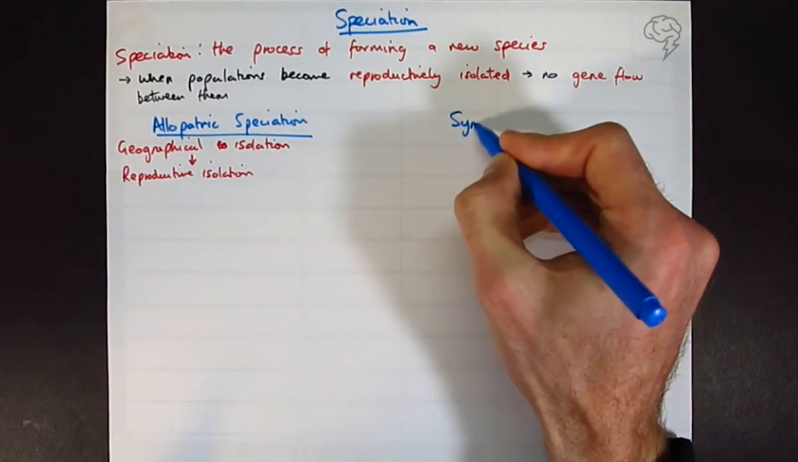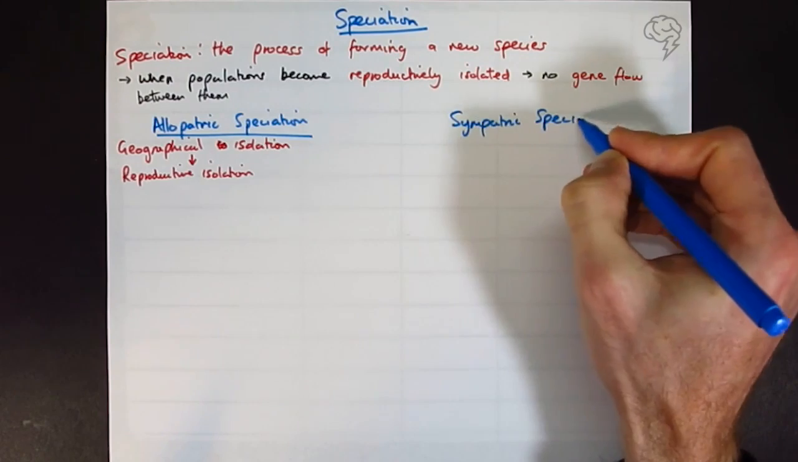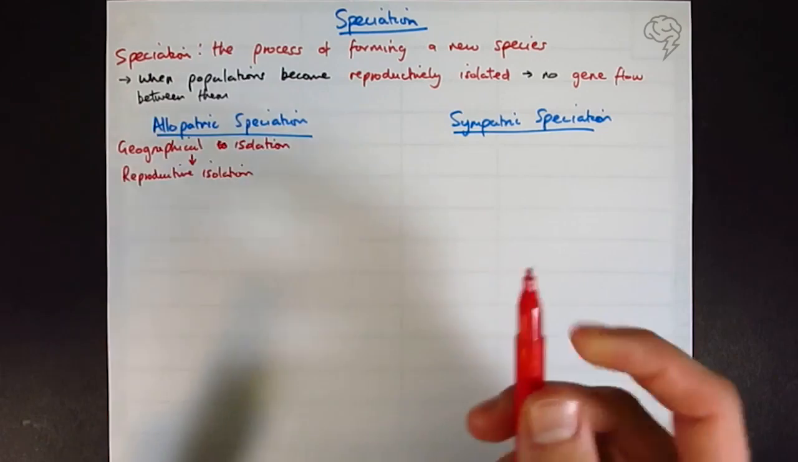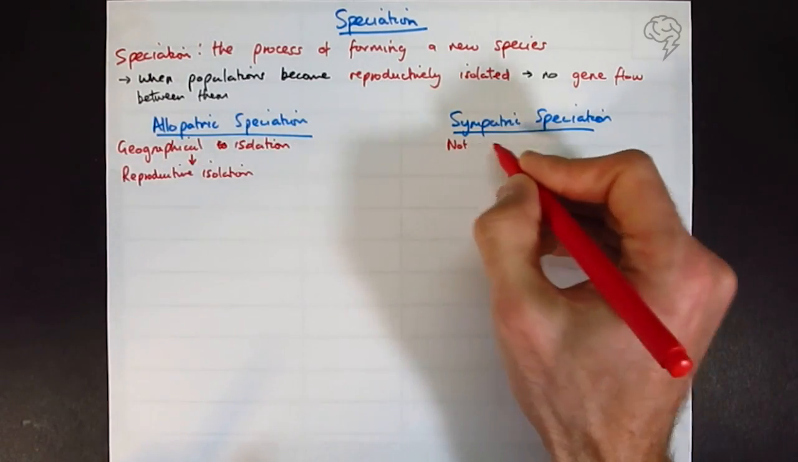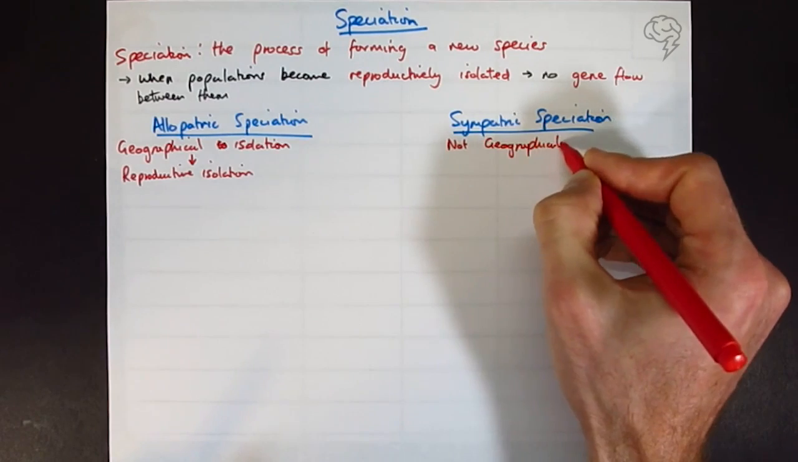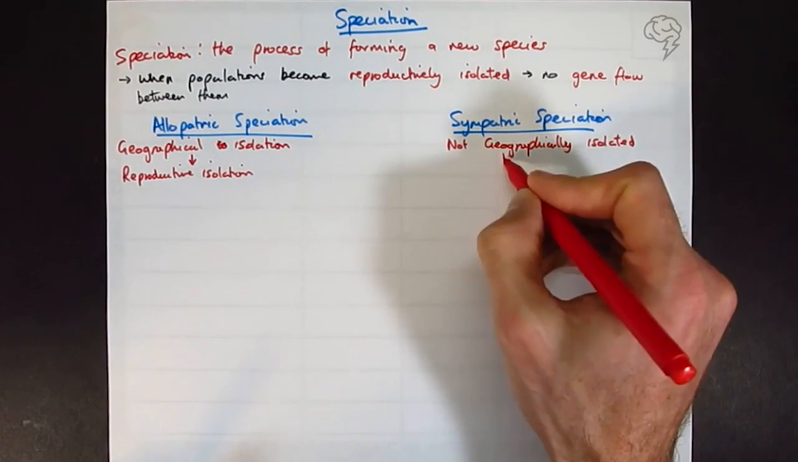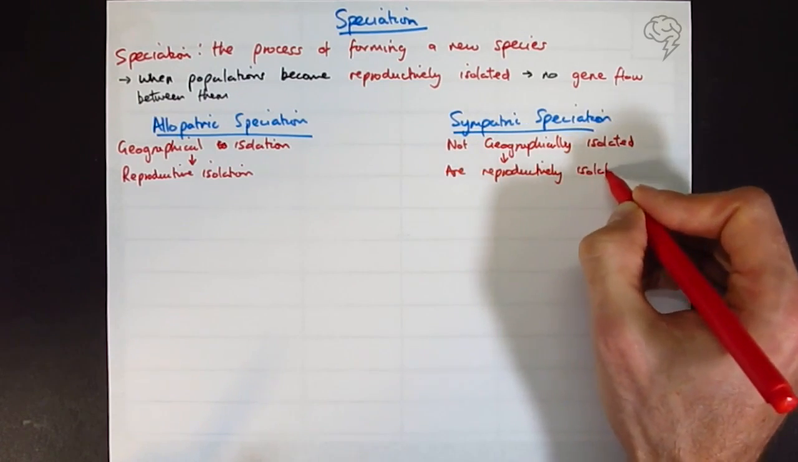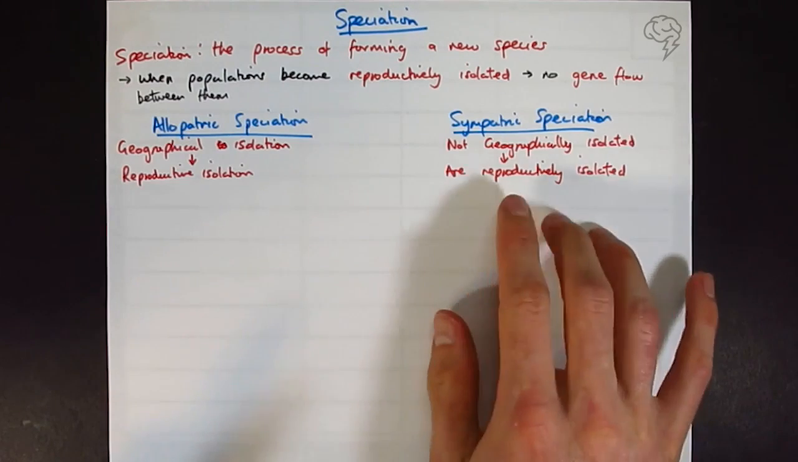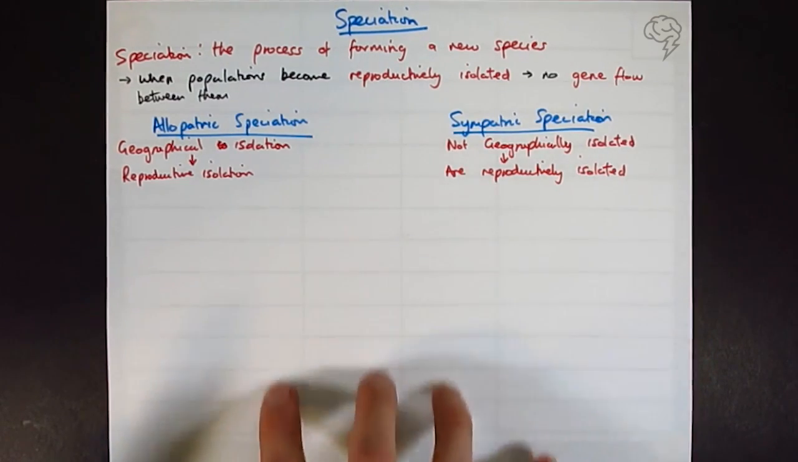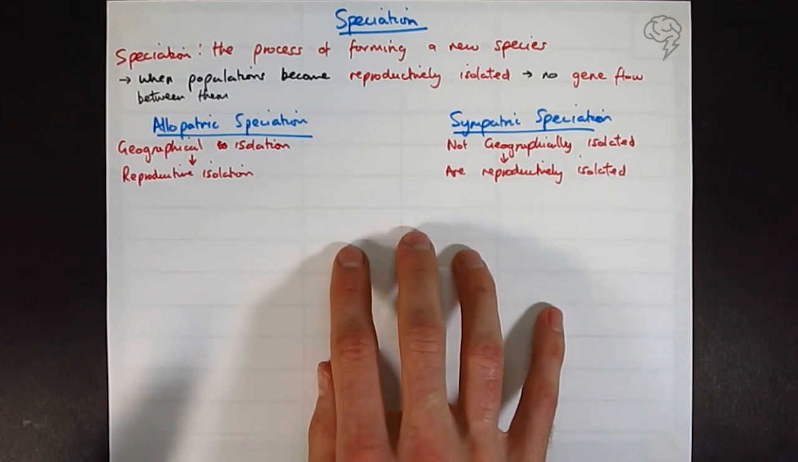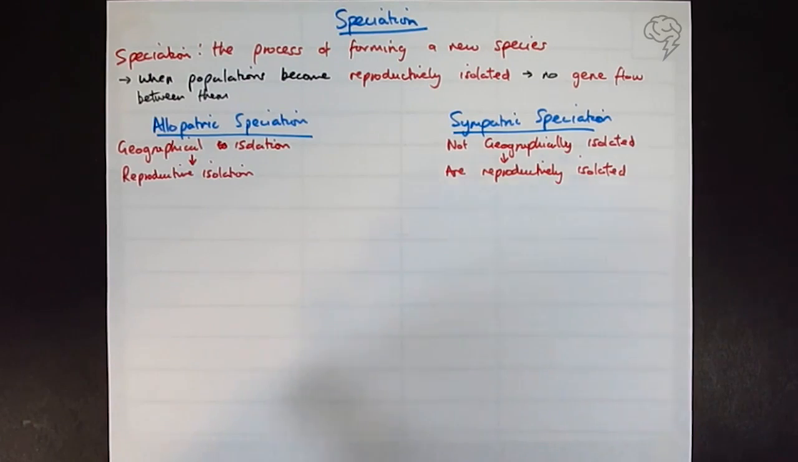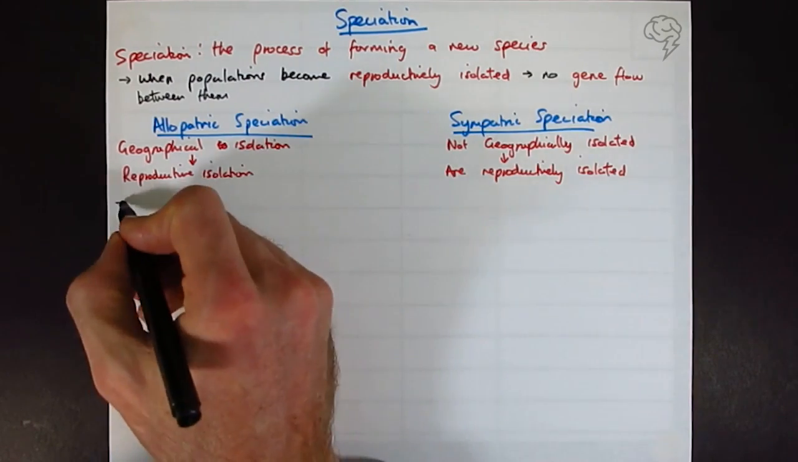With sympatric speciation, they're in the same place at the same time, so they're not geographically isolated, but they do become reproductively isolated. This could be for a few different reasons, which we're going to go into. The main process of speciation is going to be the same. After we get to reproductive isolation, when there's no gene flow, then the notes are going to go as follows.